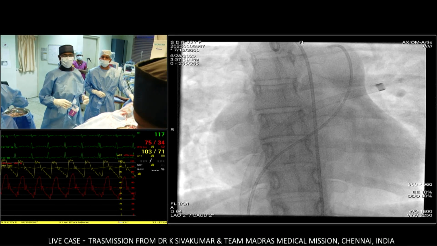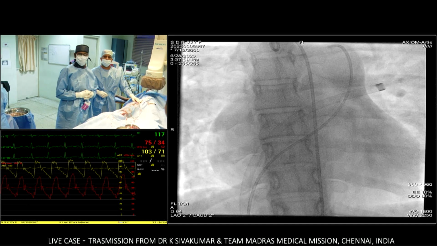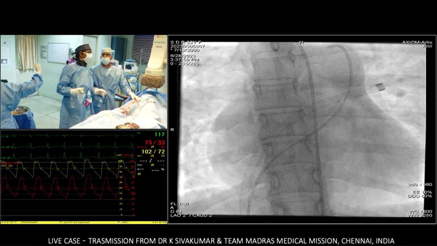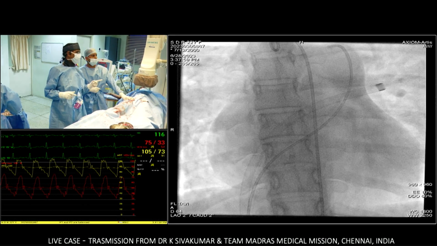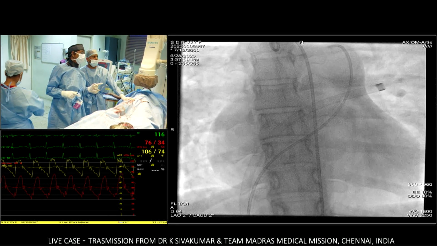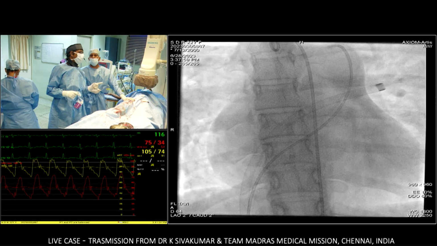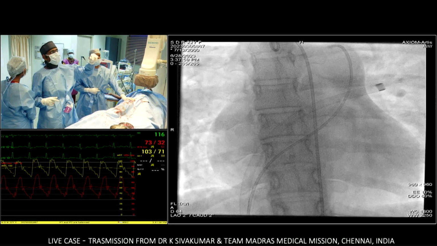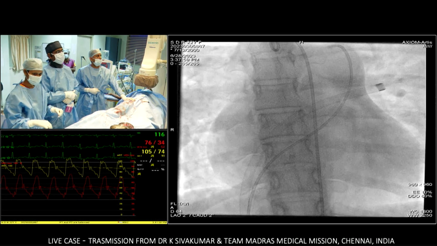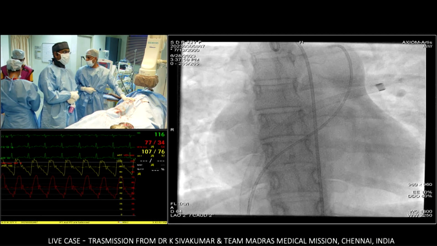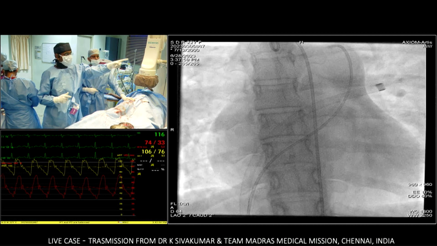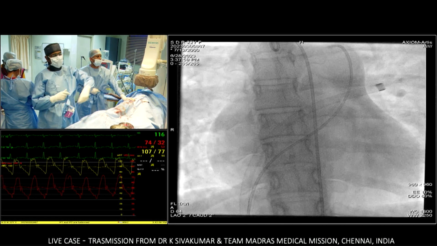I want to show the device first. Yes, please show us your device. Is it 34 or 30? What was the size that we got? No, our transesophageal was 30. Did you measure the indentation of the size in balloon when you implanted it? Actually, we have done a transesophageal echocardiogram and we got 30 millimeter. Yes, there was indeed an indentation. Can you show that balloon inflation?